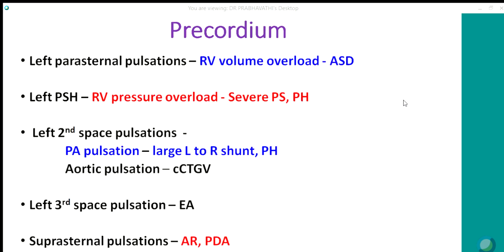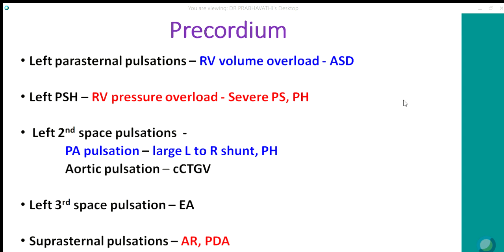Okay. Left parasternal pulsations. Usually in the left parasternal area, you have to differentiate pulsations from heave. Pulsations occur whenever there is RV volume overload, classically seen in atrial septal defect. It may also be seen in severe TR and pulmonary regurgitation. Whereas left parasternal heave occurs in RV pressure overload. Here, the lift is more than 50% of the systole. So the heave indicates RV pressure overload, and it's classically seen in severe pulmonary stenosis and pulmonary hypertension with an intact ventricular septum. When VSD patients have PS or VSD patients have PH, the right ventricular heave is not marked because the RV pressure does not become suprasystolic.